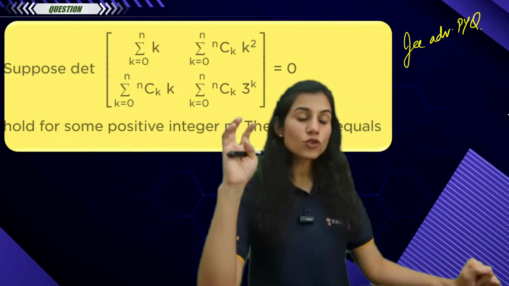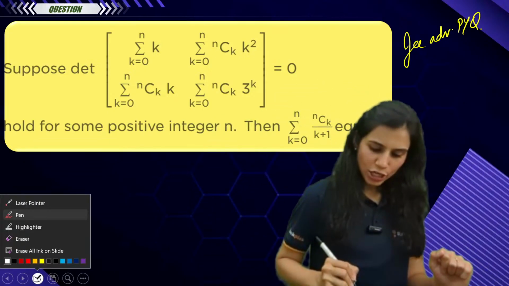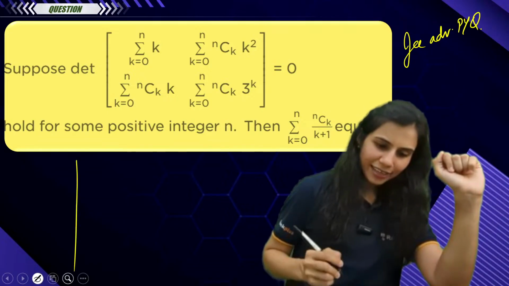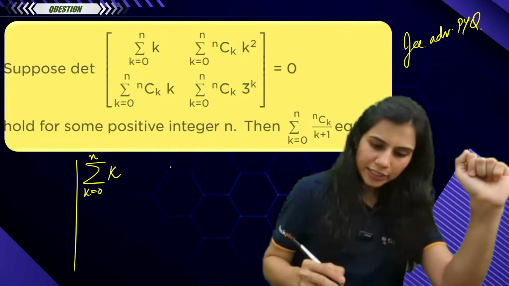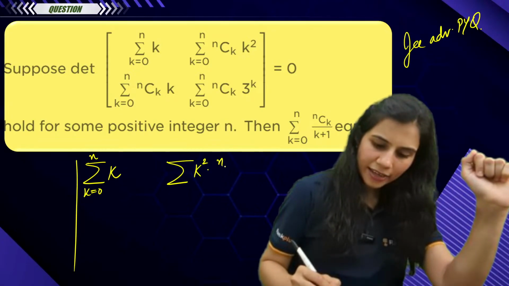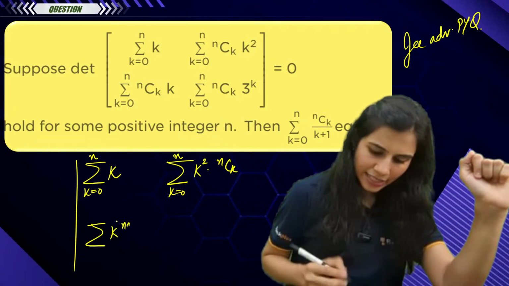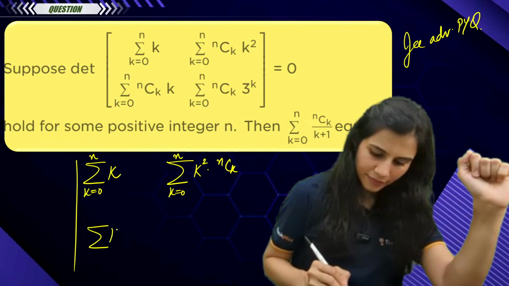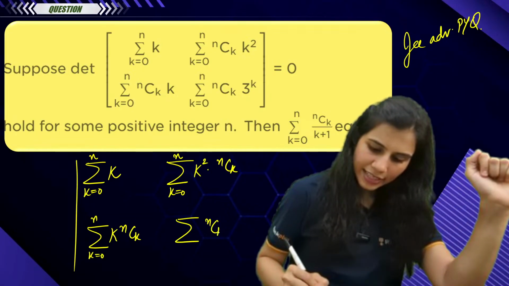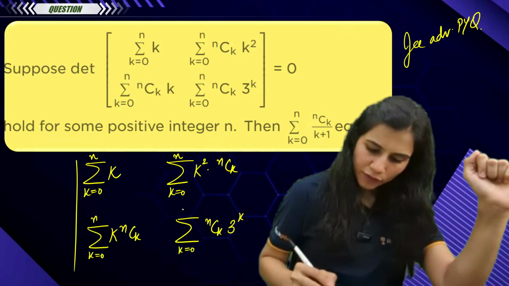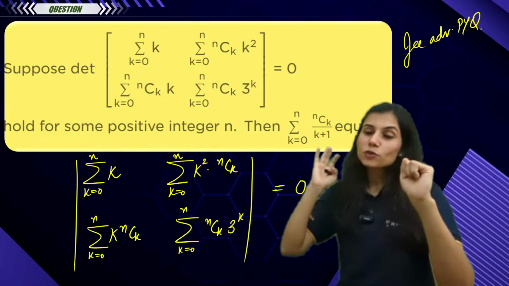Beautiful question. This question has all the series that we have done till now. Everything involved. What do you think? This is summation k going from 0 to n. I'm computing the determinant. This is summation k square into nCk, k going from 0 to n. Next is summation k times nCk, k going from 0 to n. And next is summation nCk 3 to the power k, k going from 0 to n. This determinant is what you have to compute and equate with 0.